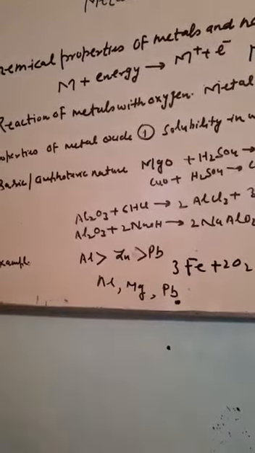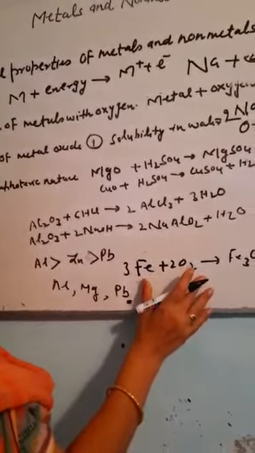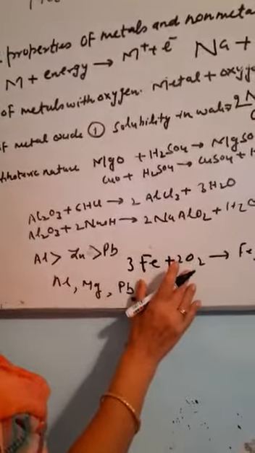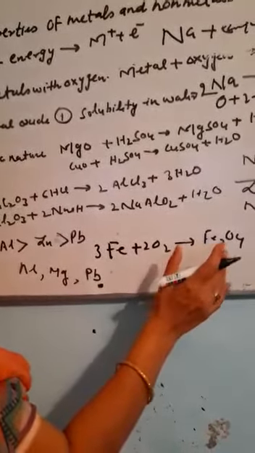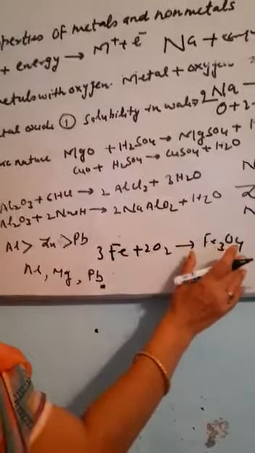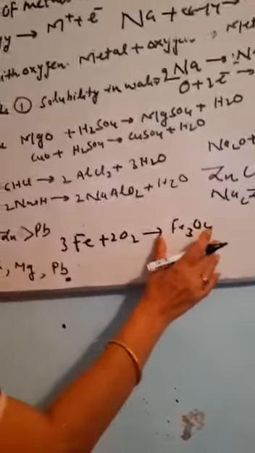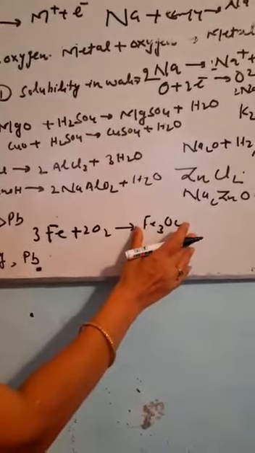If iron is heated in the presence of oxygen, it will not burn. Rather, it will glow, and a layer of iron oxide, which is called magnetic oxide, forms on its surface.